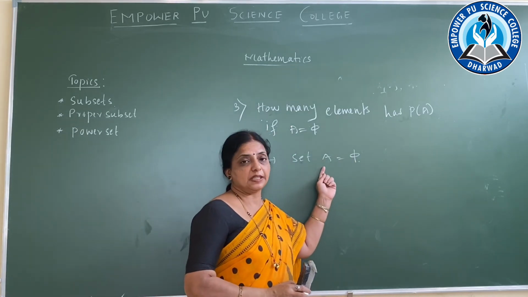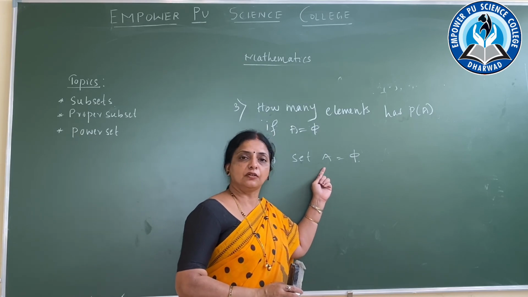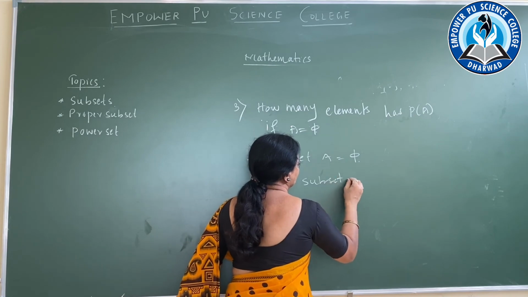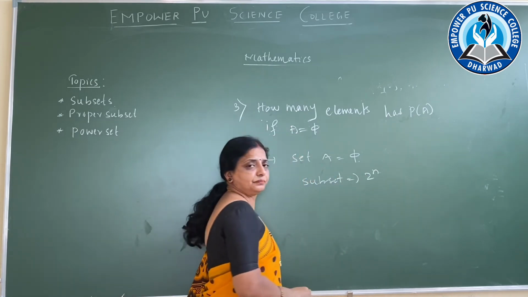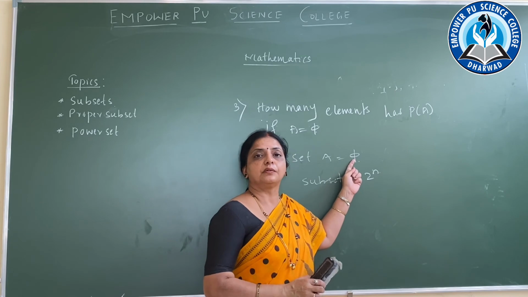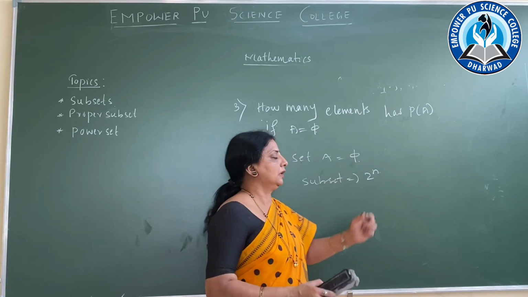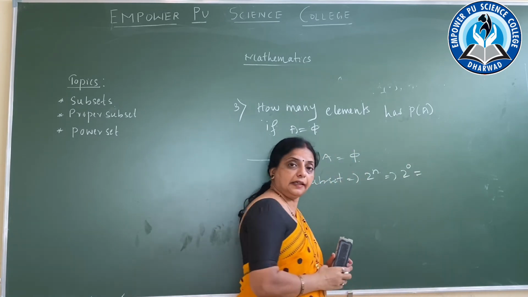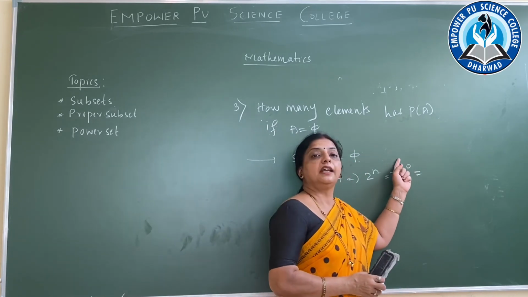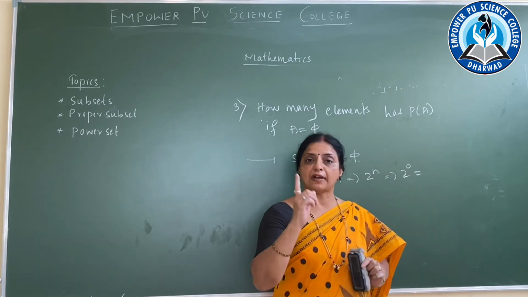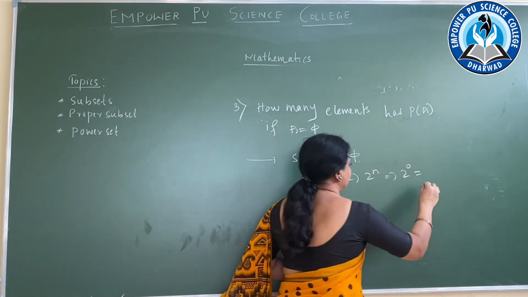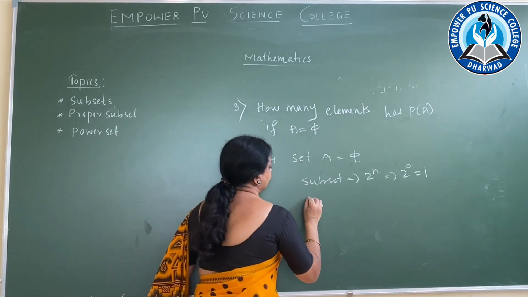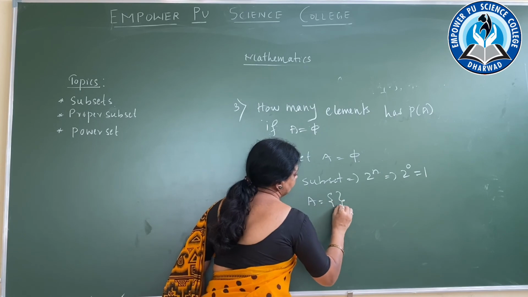So how many subsets are we going to form? Subsets are equal to 2 raised to n, where n is 0. So this implies 2 raised to 0. Any number raised to the power 0 has value 1. So it is 1. So how many subsets are formed? Only one subset. A is equal to the null set is the subset.